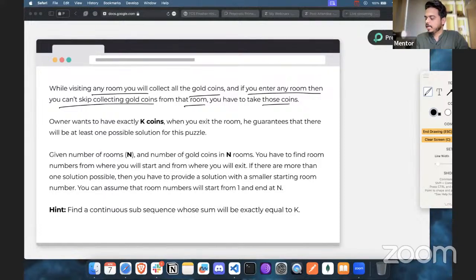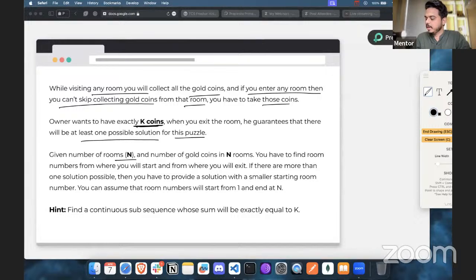The owner wants you to have exactly K coins when you exit from the room. So either you can exit from the first room, you can exit by visiting two rooms, three rooms or four rooms, whatever, it's up to you. But by the time you exit, you need to have exactly K coins. And he guarantees that there will be at least one possible solution for this puzzle. It's not that there is no possible solution. A minimum of one possible solution is going to be present.